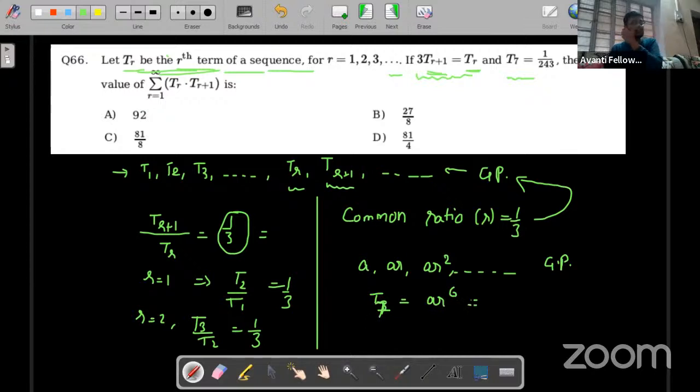Because the general term is A into R to the power n minus 1. So n is 7, so n minus 1 will be 6, which is given 243. R is already found out, so we can use the value of R. So A into 1 by 3 to the power 6 is equal to 1 by 243, which is 3 to the power 5. Clear? So now A upon 3 to the power 6 is equal to 1 upon 3 to the power 5. That means A is equal to 3.